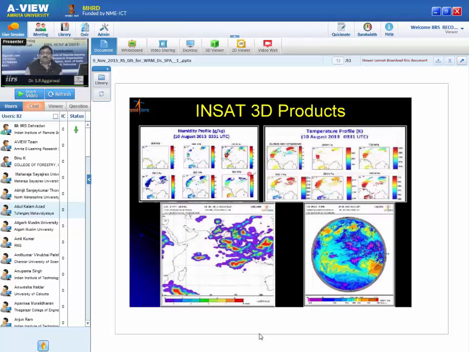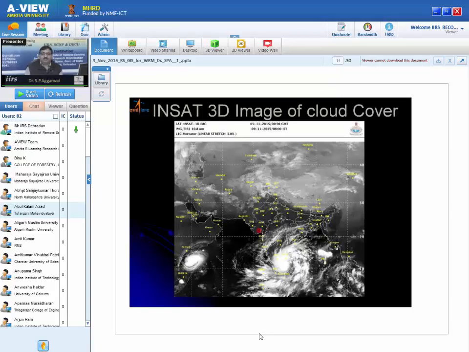These are some products, this is an example. Maybe today I will show you another image, which shows today's picture of India. I have taken it in the morning only. This is 9th of November 2015, the time is 6 IST, 6 in the morning. What you see here is a deep depression over the Tamil Nadu region, southern peninsula. There is another cyclonic system towards the Arabian Sea. Now what is important for India: immediately by seeing a satellite image, sitting at Dehradun, I can find out there is some problem in this area.